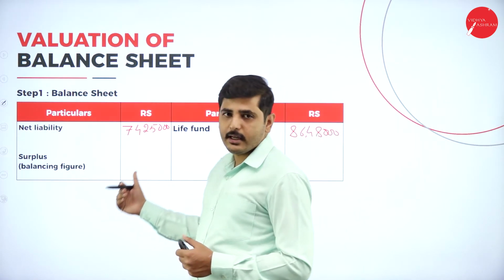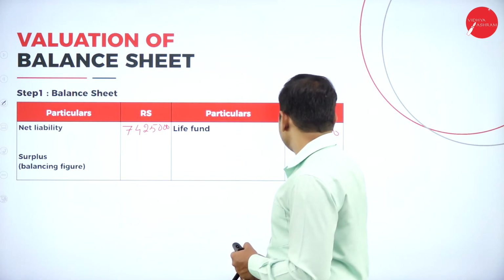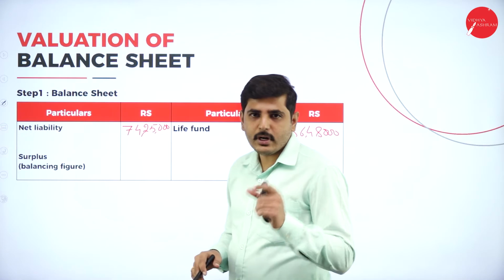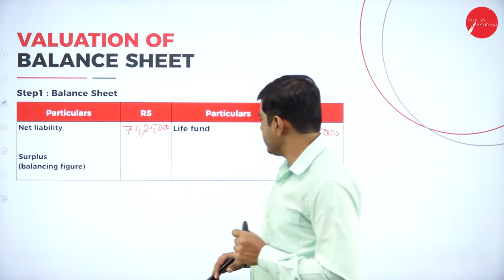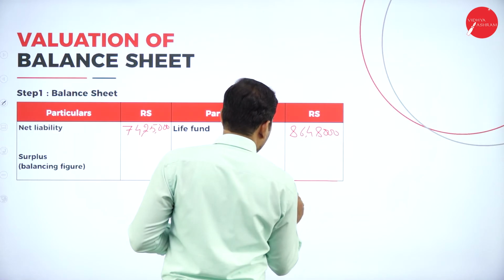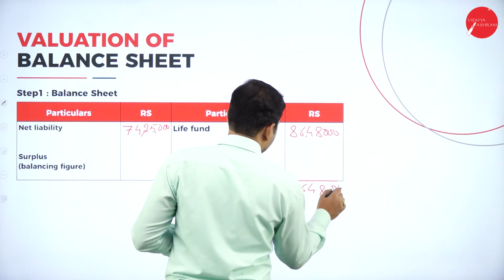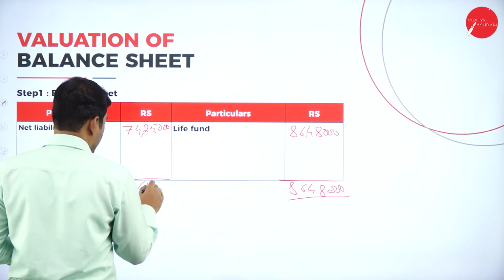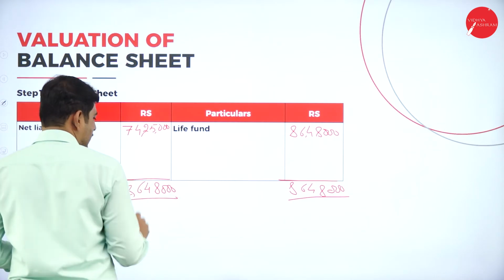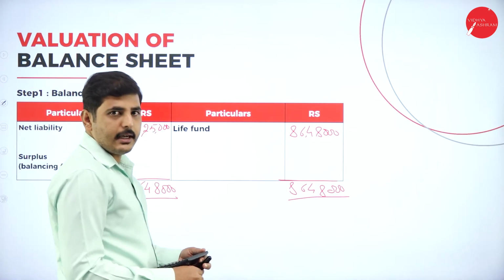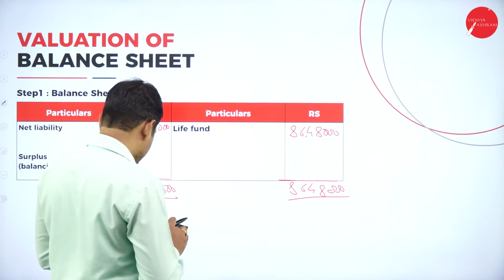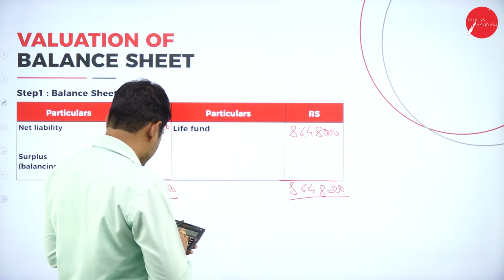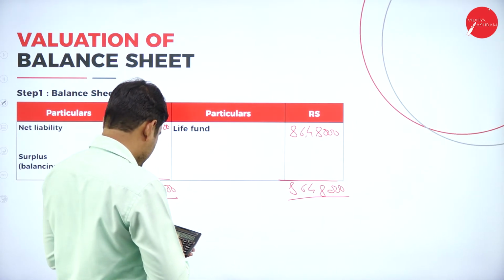Then write it on both the sides, right? 86,48,000 and deduct this 74,25,000, and whatever the difference we get, that is the surplus. Now 86,48,000, here also 86,48,000, and let's identify the difference. 86,48,000 minus 74,25,000.